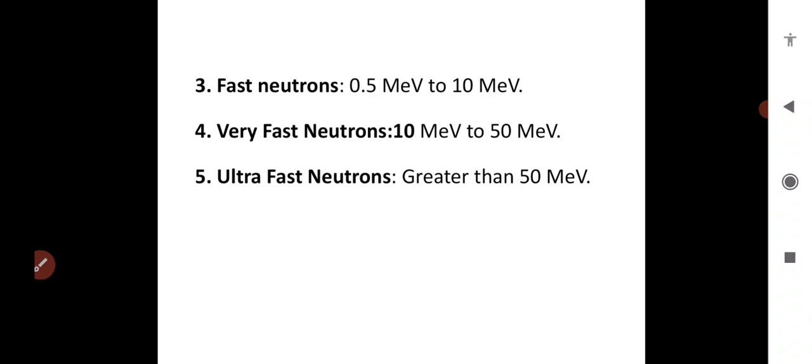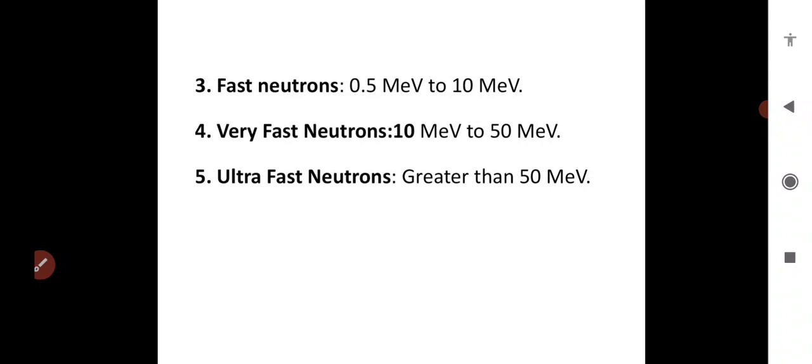Last one is ultra fast neutrons. This means neutrons with energy greater than 50 mega electron volt are called ultra fast neutrons.